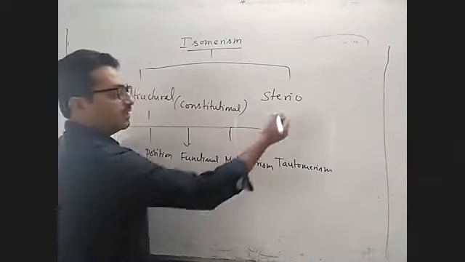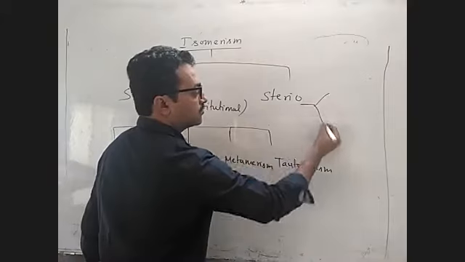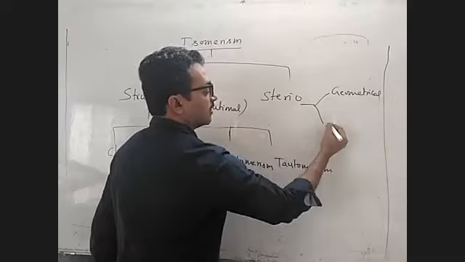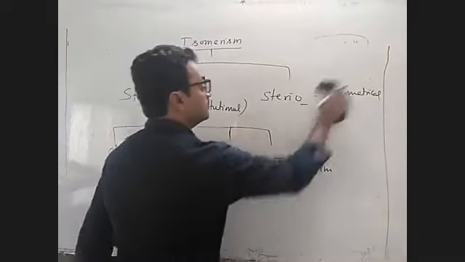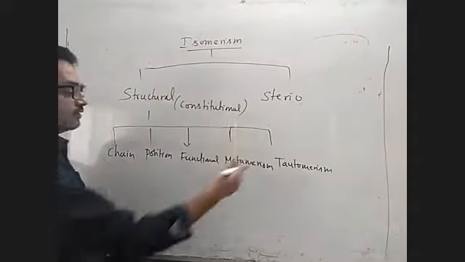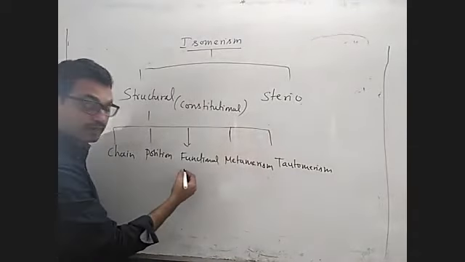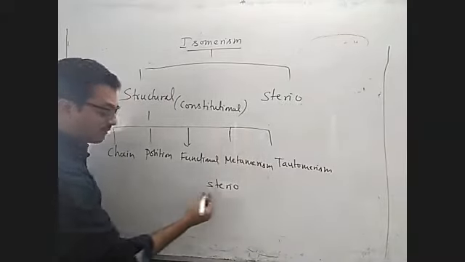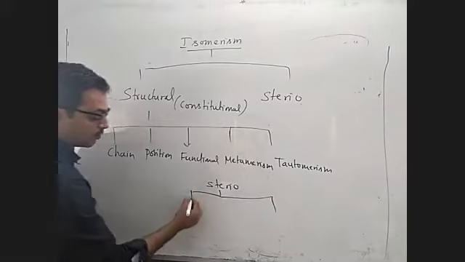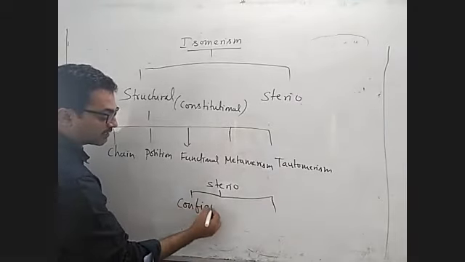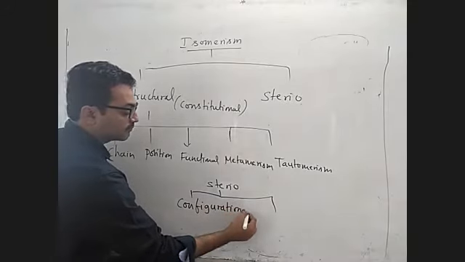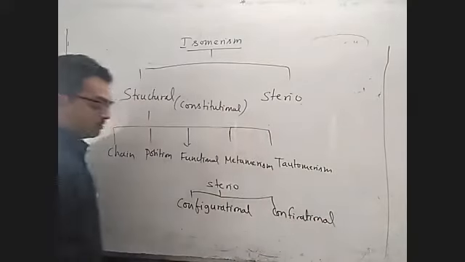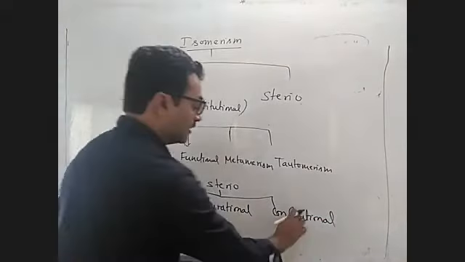Now, coming to stereoisomerism, it is classified into 2 categories. Stereoisomerism can be classified into configurational isomerism and conformational isomerism.